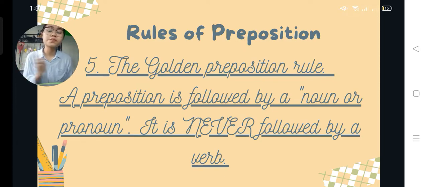Like for example, to plus verb is an infinitive. But a preposition should always be followed by a noun or pronoun to function as a preposition or to form a prepositional phrase. So that's all for the rules of preposition. And the next topic that I'm going to discuss is the word order.